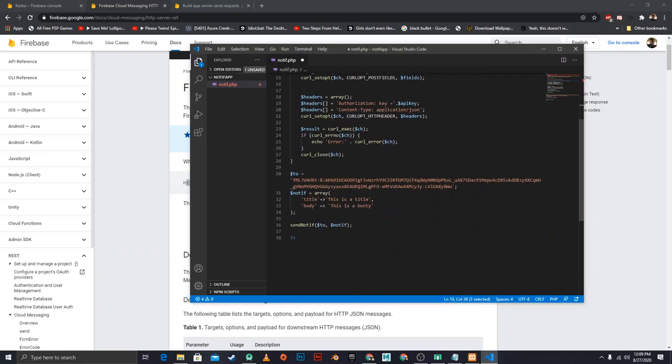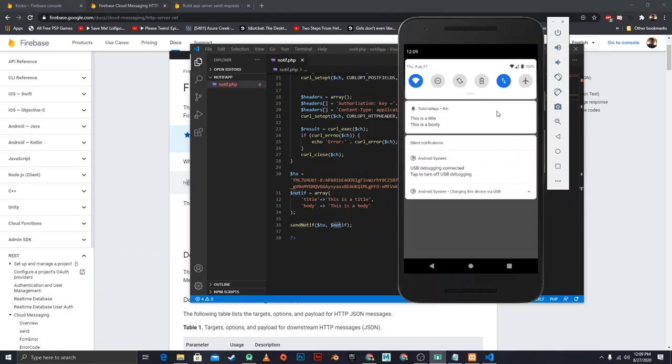And then this is where we pass it in. So I'm saying, okay, I want to send to this token, and I want to send this to this token. And I'm going to say this is a body. Let's change that. Let's be proper. And then I'm going to now call the function sendNotif, and I'm going to send it to this notif. And then if I open up the emulator, I already sent one.